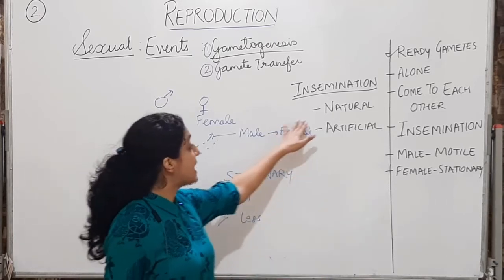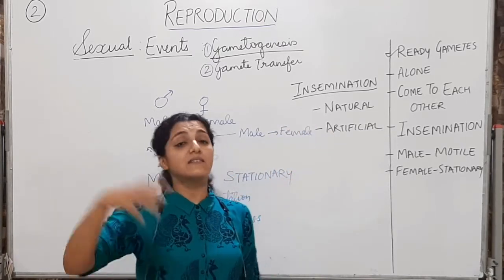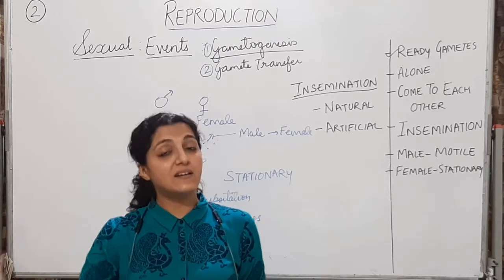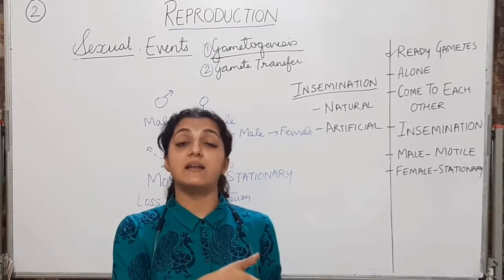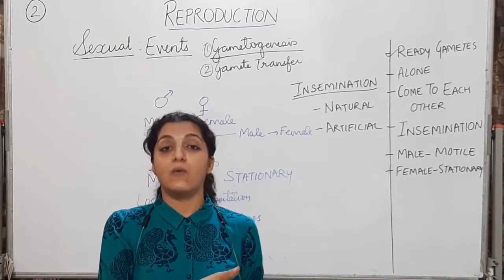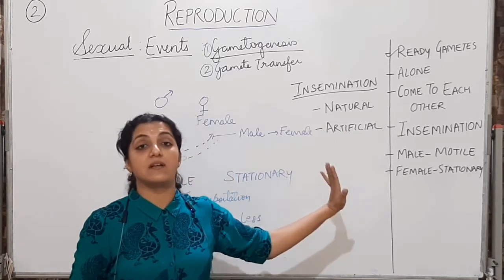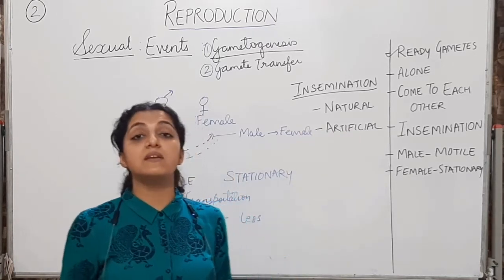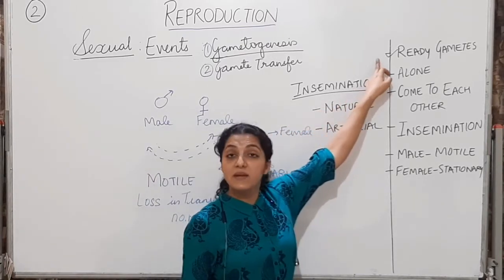Alright, this can be natural and it can be also artificial, where we collect the male gametes and those collected male gametes are transferred to the female body by an artificial means. Okay, so insemination can be natural, can be artificial, and it is the act of transfer of gametes inside a human body.